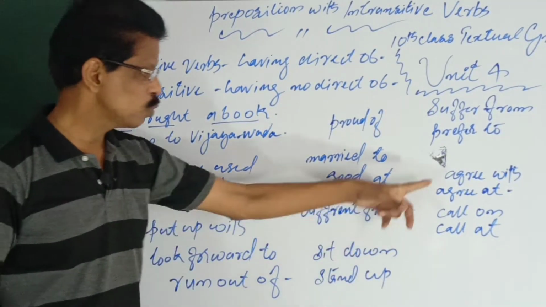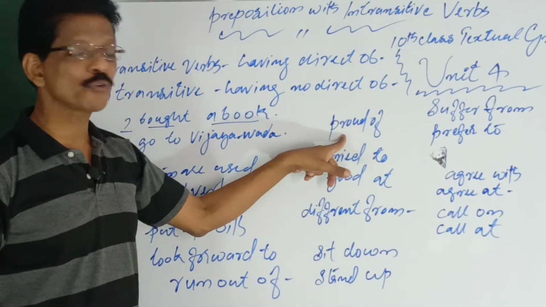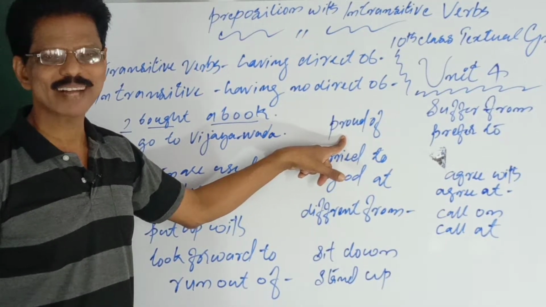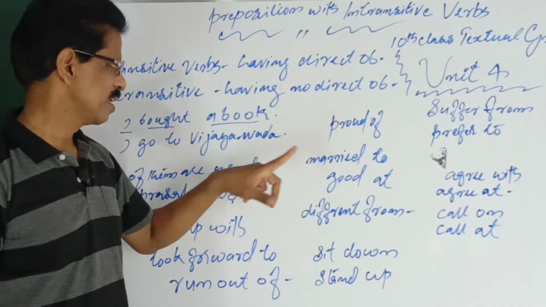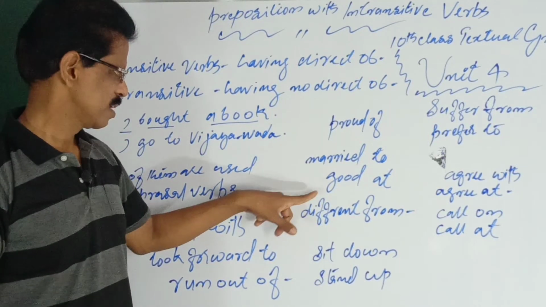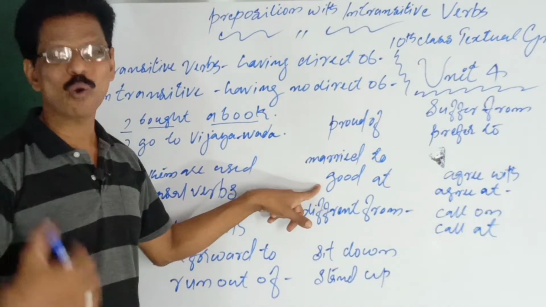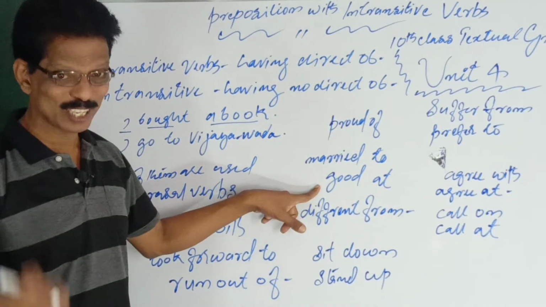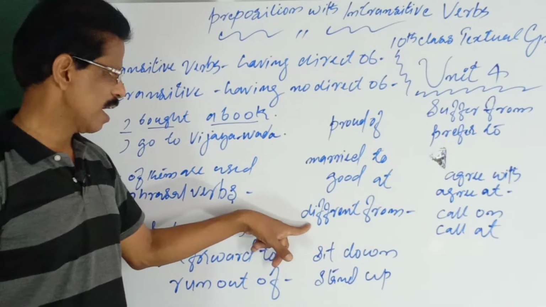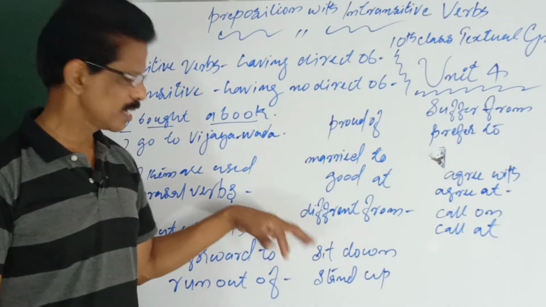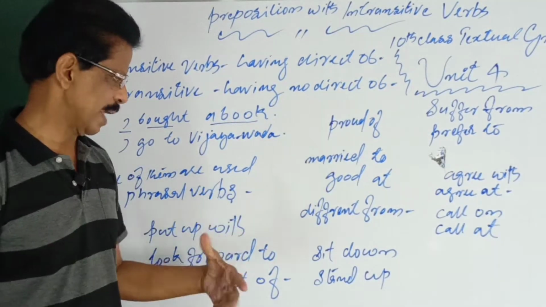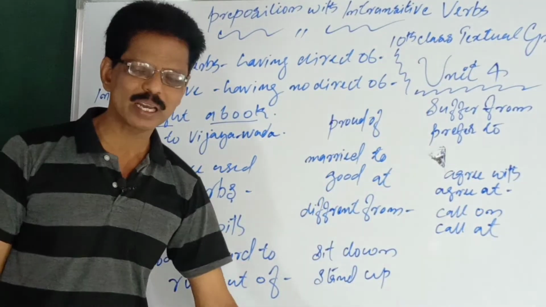See, call on and call at. I am proud of you, my children. Married to. He is good at making jokes, not getting marks, making jokes in the class. Differ from. It is different from what we saw yesterday. So many examples are here.